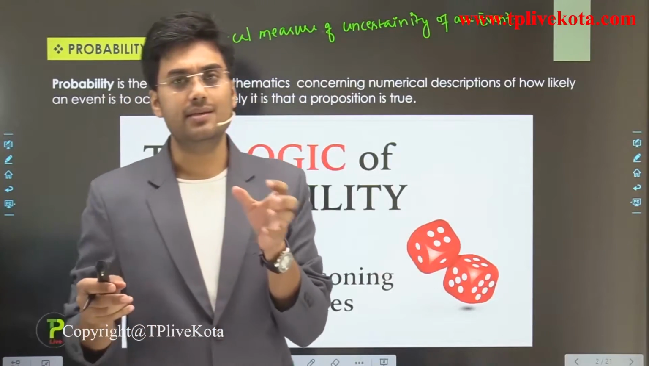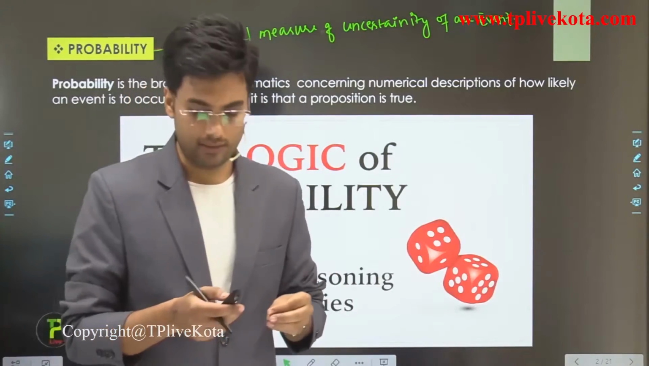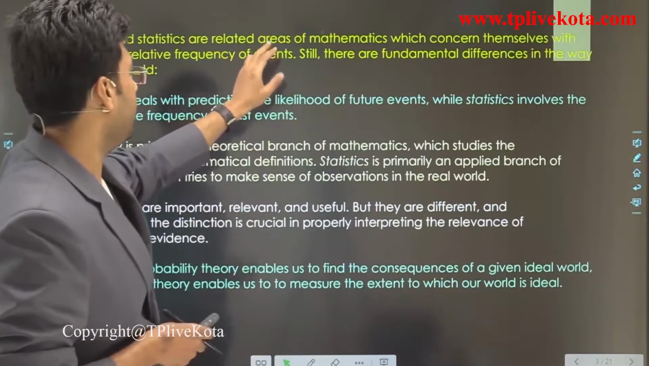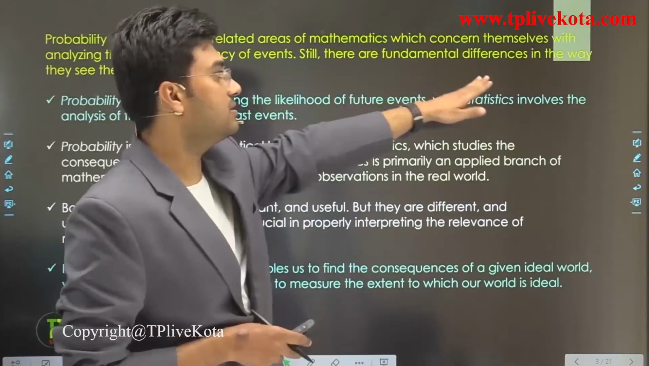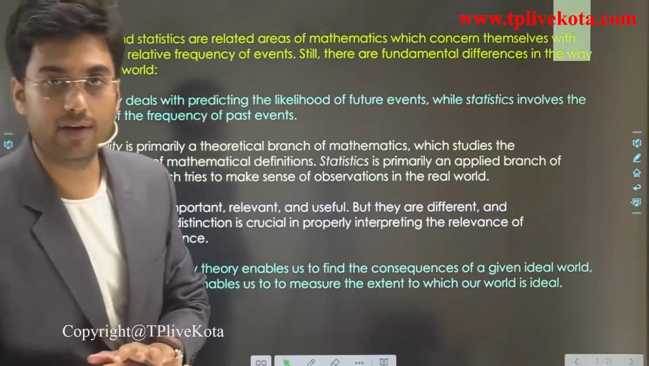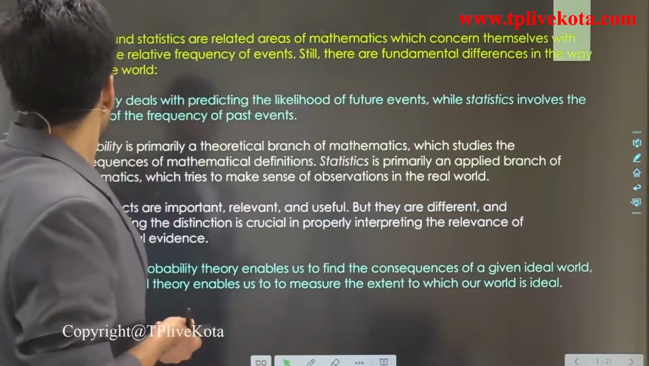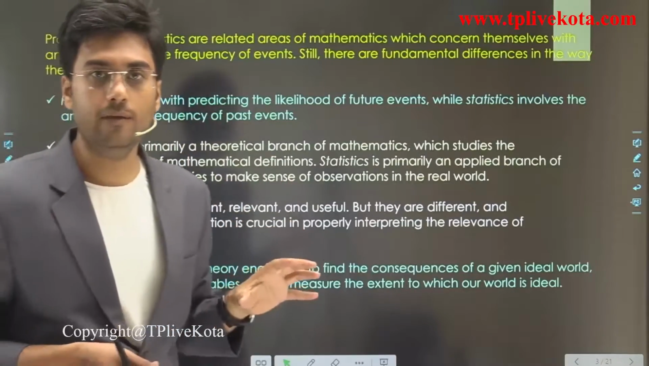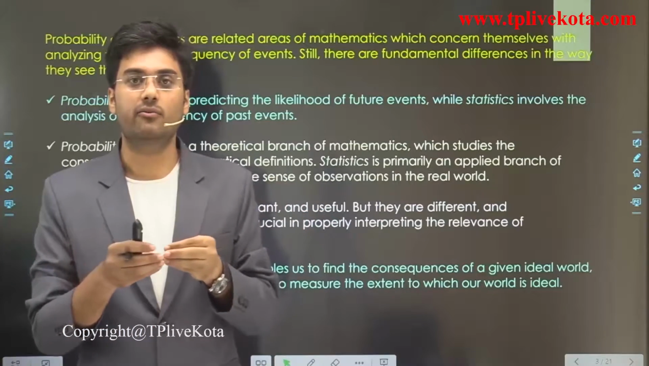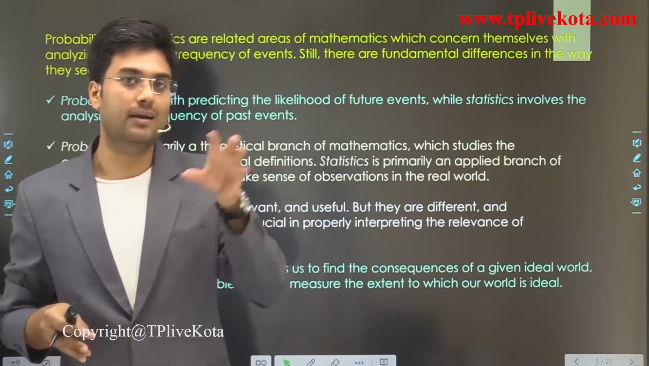So students, there is a relation between statistics and probability, so let's discuss this relation. Probability and statistics are related areas of mathematics which concern themselves with analyzing the relative frequency of events. Still, there is a fundamental difference in the way they see the world. They are interlinked when we analyze the frequencies of events, but still there is a difference, and let's discuss this difference.